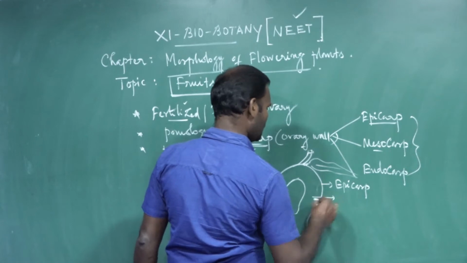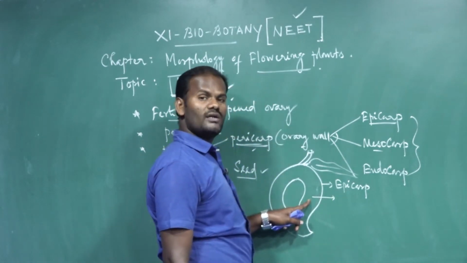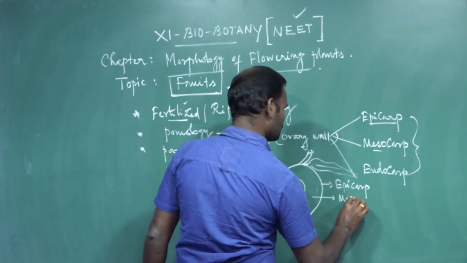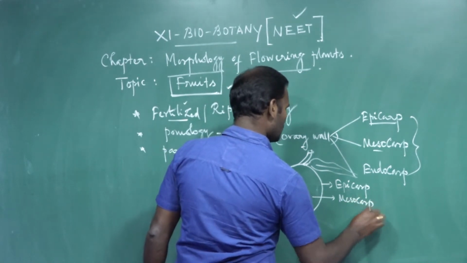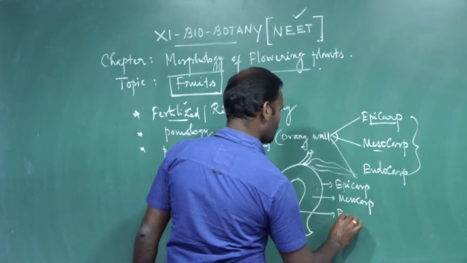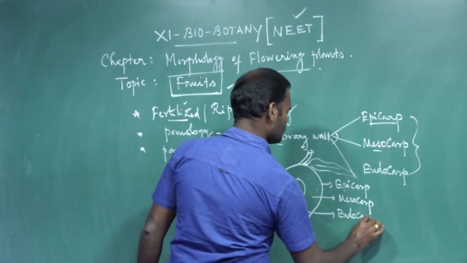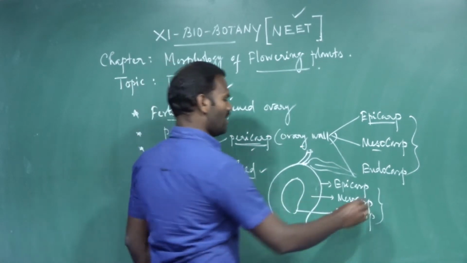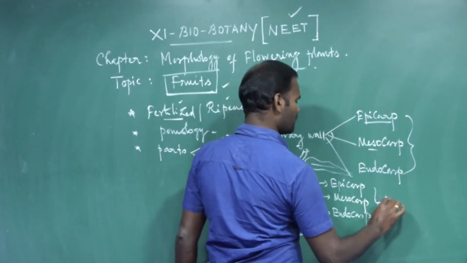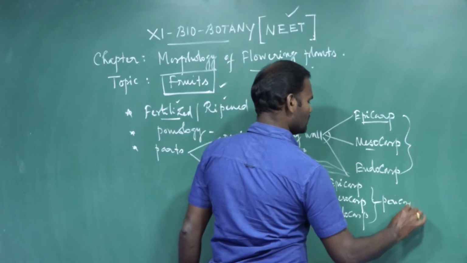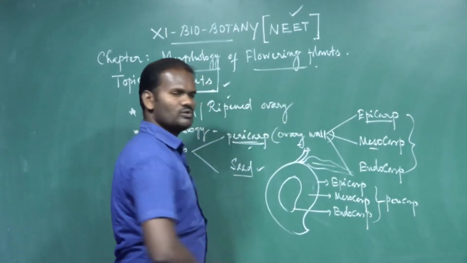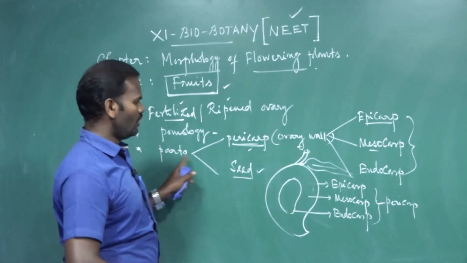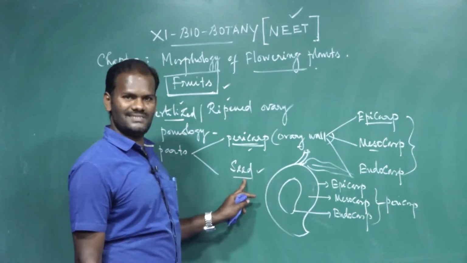It is a fleshy region, which may be succulent or juicy, and that is the edible portion. It is the mesocarp. Inner hard endocarp. So in the case of a fleshy pericarp, these three constitute the pericarp. That is the first portion. Another one is the seed portion. So the fruit generally includes two parts: one is the pericarp, another one is the seed.